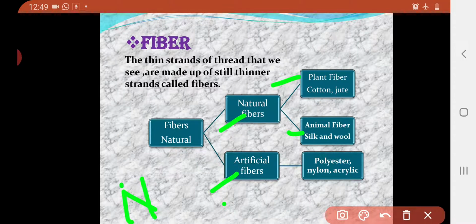Now the next one is artificial fiber. Artificial fibers are those fibers which we have to create in our industries, or they are man-made fibers. Some examples for artificial fibers are polyester, nylon, acrylic. Maybe you are wearing those clothes, but you are not familiar with them, right? So now we are going to study one by one about these fibers.